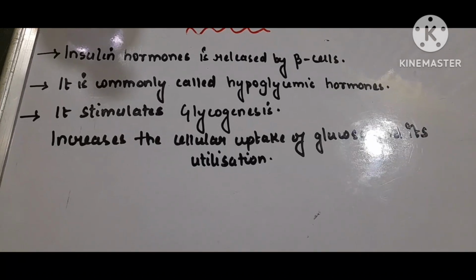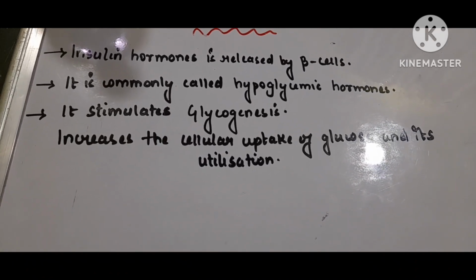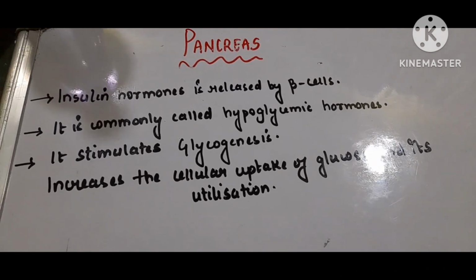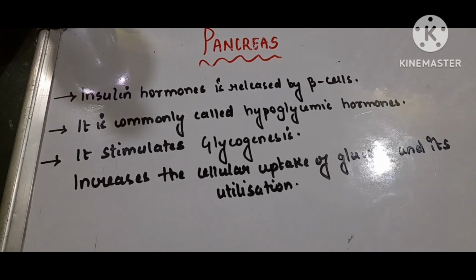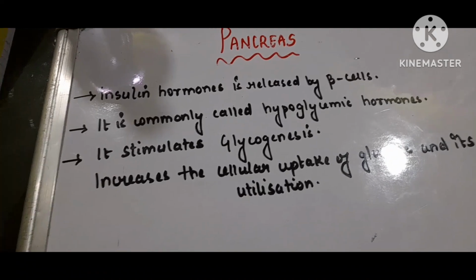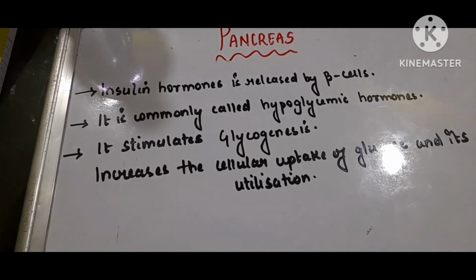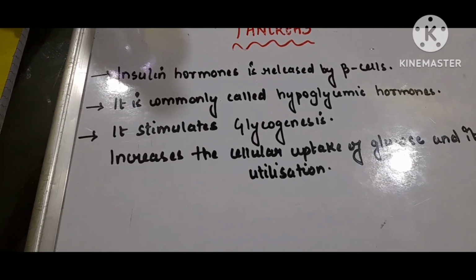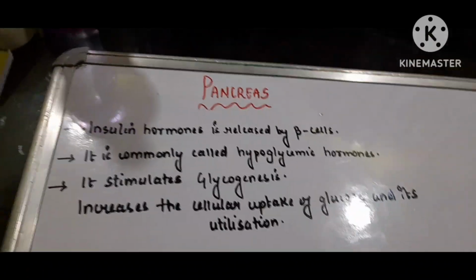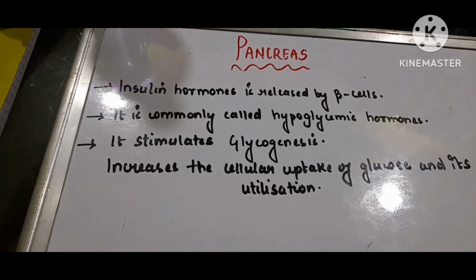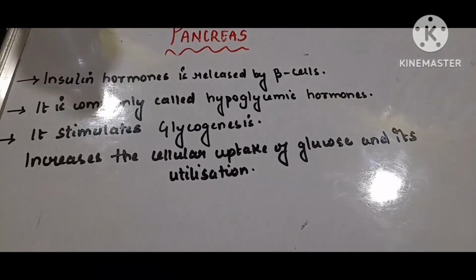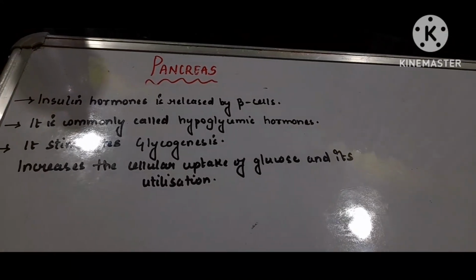It reduces the blood glucose level by stimulating glycogenesis. What is glycogenesis? Glycogen formation. If there is extra glucose in the blood, insulin, once released, converts the glucose into glycogen, which is generally stored in the liver cells and the cells of the adipose tissue. So it stimulates glycogenesis and increases the cellular uptake and utilization of glucose.